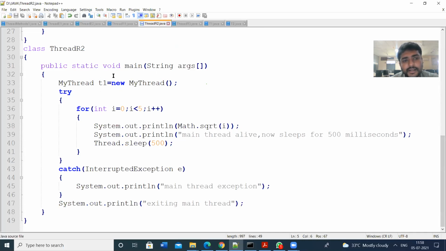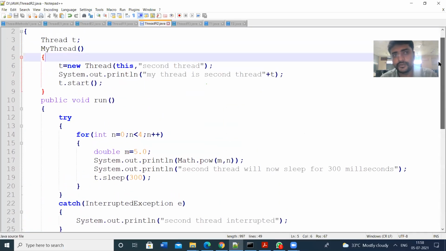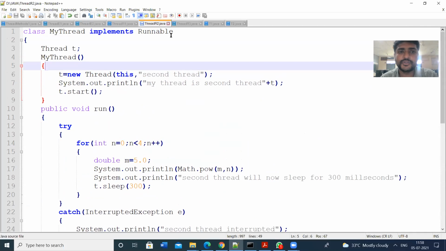Here I am creating another object T1, through which we can access the methods. It is the same program as the previous one, but the implementation is different. In the previous program, we used the thread class. Here we have used the runnable interface.